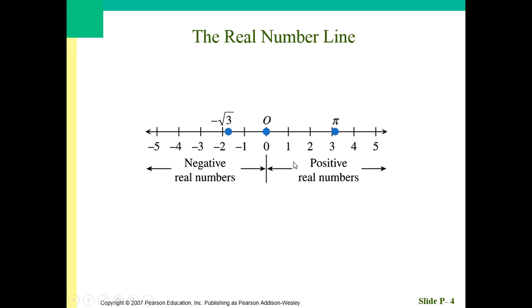And it has a place on the real number line too. So everything to the right of 0 is, of course, a positive real number. Everything to the left of 0 is a negative real number, and 0 itself is neither positive nor negative. In fact, it's nothing. And some people question whether or not 0 is an actual number. That's a debate for another day.